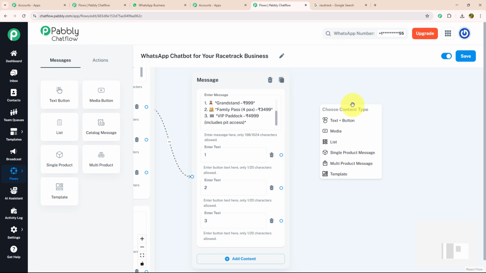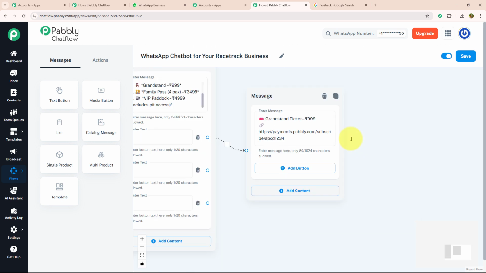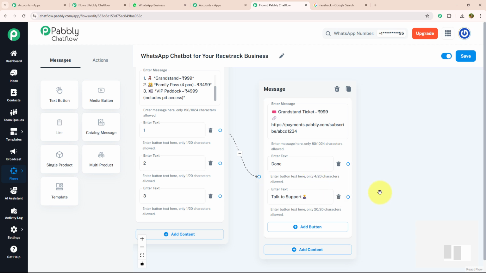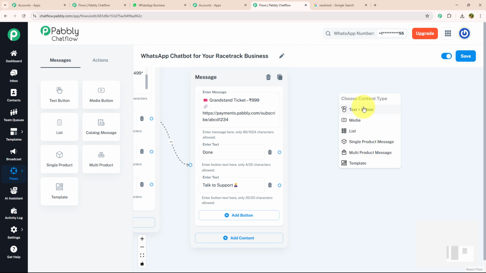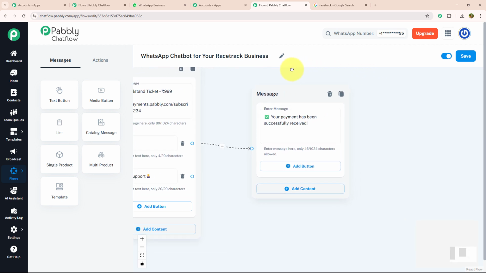For that, I'm going to drag and drop, select the text button and enter my message, in which I will provide separate link like this. And with that, I'm going to provide an action button which says done and talk to support. If their payment is done, they will click on the done option and I'm going to provide a message for that like this, which says your payment has been successfully received.